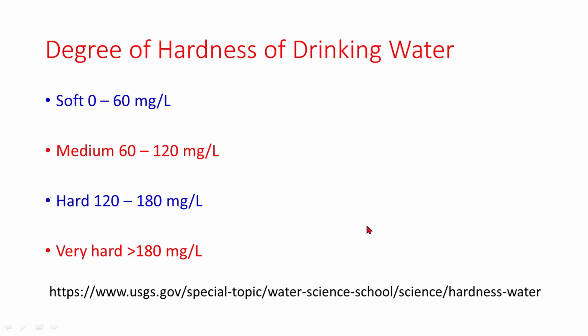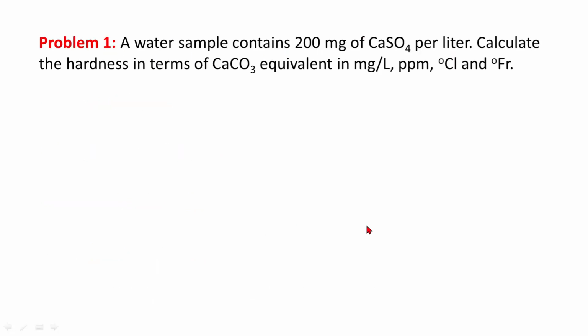Numerical problem. A water sample contains 200 milligram of calcium sulfate per liter. Calculate the hardness in terms of calcium carbonate equivalent in milligram per liter, degree Clark and degree French.